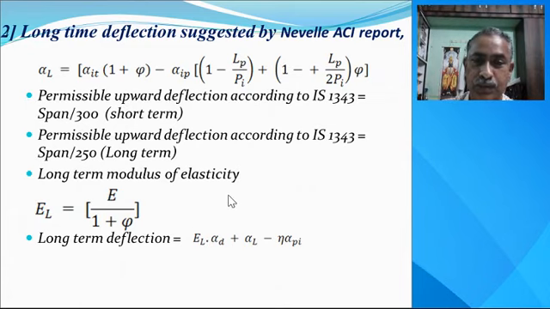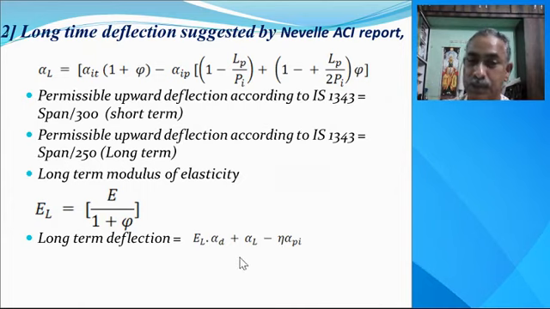Now if we want to find out the long term modulus of elasticity, then EL is equal to E divided by 1 plus phi. Phi is the creep coefficient. So the long term deflection, this is the third formula, is equal to EL multiplied by alpha D plus alpha L minus eta, that is the efficiency we have considered after removing the loss, into alpha PI.